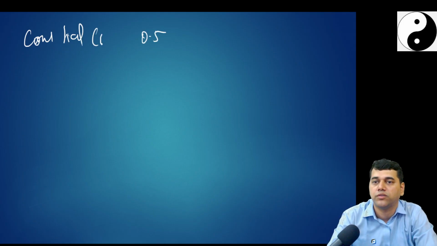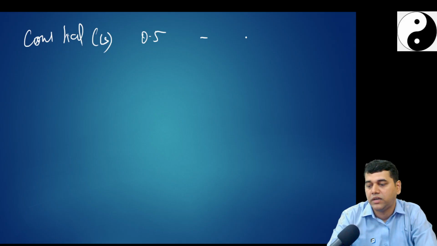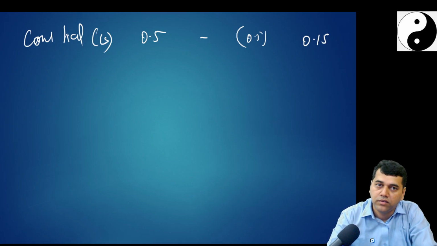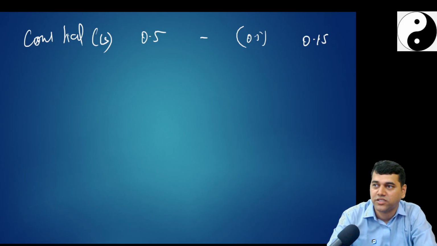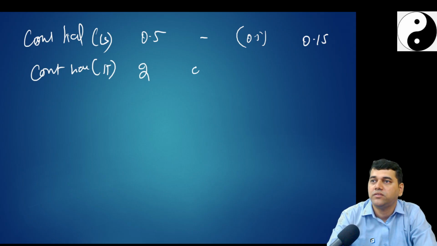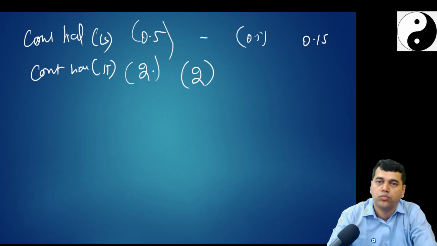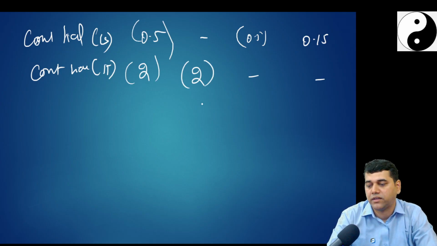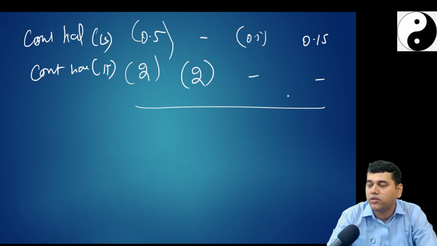Contingent liability. How much? Fair value 0.5 for a lawsuit. What is the tax base? 0. Deferred tax? Asset or liability? Asset. Now I have one more contingent liability, income tax, in bracket IT. How much? 2. Tax base? 2. No deferred tax.